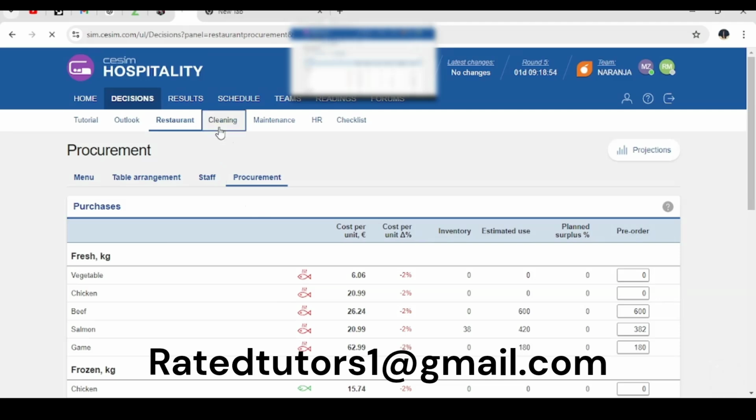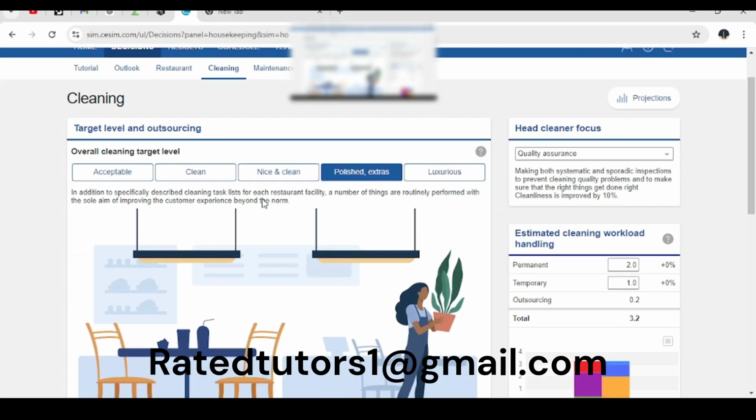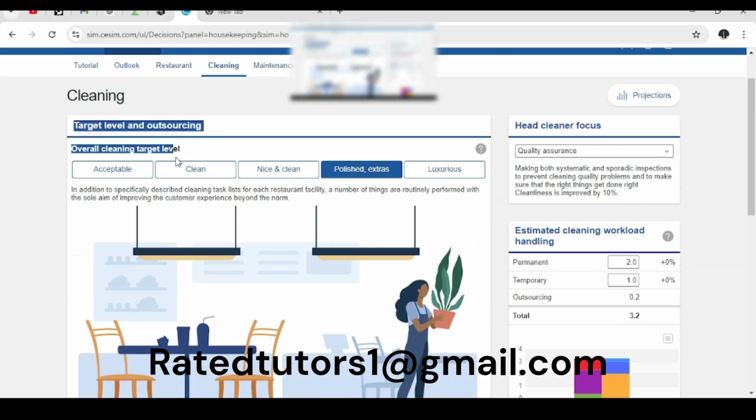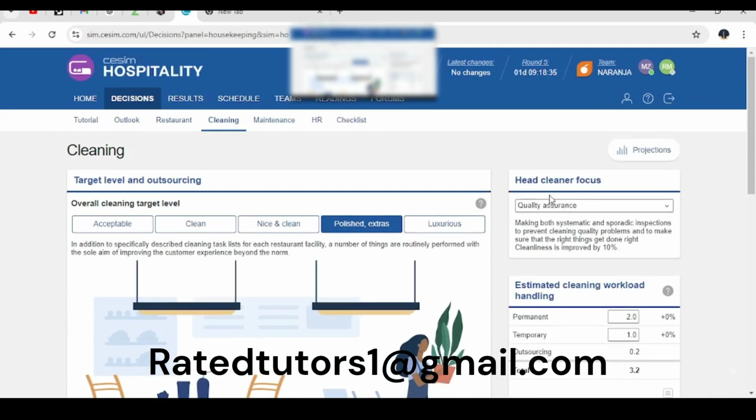Next department in the Cesim Hospitality is the cleaning part. In the cleaning part, you need to choose the overall cleaning target level. For us, we are using the polished and extras. Down here we have the type of cleaning outsourcing firm use. For us, we are just using a low cost and small. On the other side, we have the head cleaner focus, and for it we are using the quality assurance.